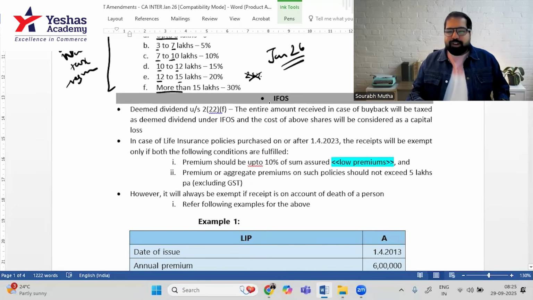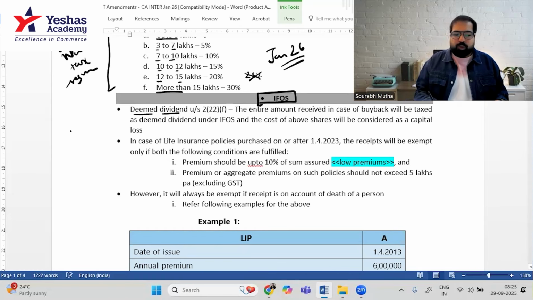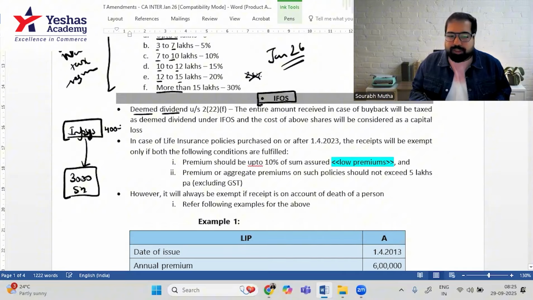Next, let's go to a nice chapter called income from other sources. If there is an income which is not taxable under any other head of income, you will put it under IFOS, that you already know. Now in IFOS, there's a new concept called deemed dividend. Let me explain with an example. There is a company called Infosys. Right now, this is a live example. Infosys has said that it will buy back its shares. Let's say right now the Infosys share price is 3,000 rupees and you're a shareholder who bought the share for 3,000 rupees. Infosys says that I will buy it for 4,000 rupees and will pay you 4,000 rupees. This is called buyback. Now earlier, guys, up to 1st October 2024.